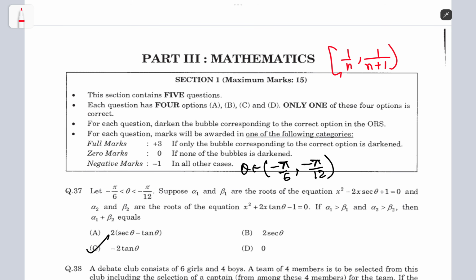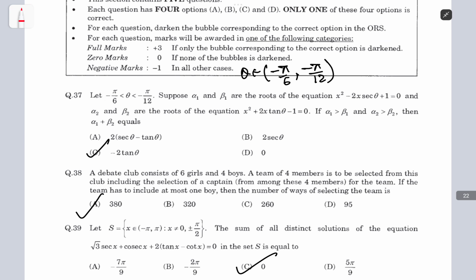I remember there was some question where x belonged from 1 by n to 1 by n plus 1, and it was a really good question. It took me some time to figure it out. So let's just look at this one.